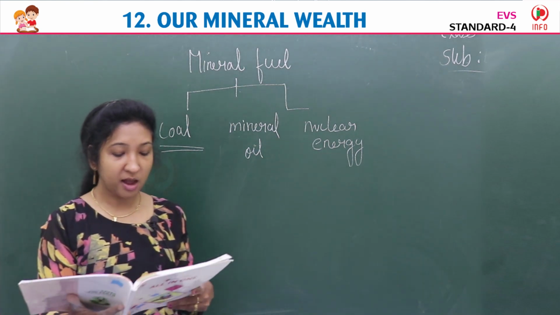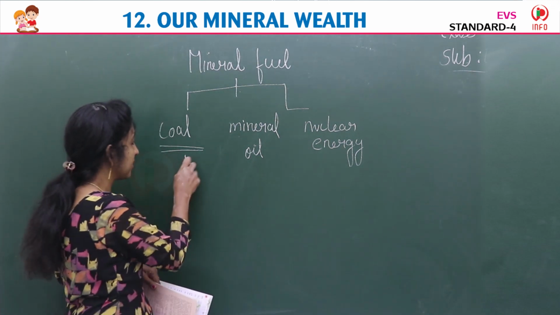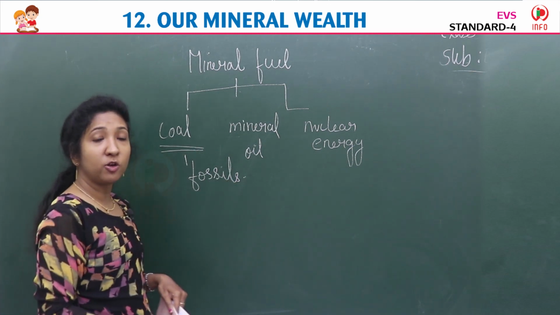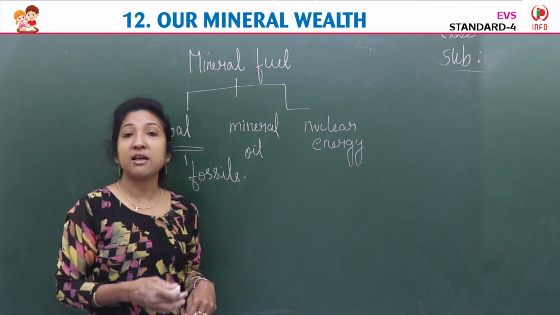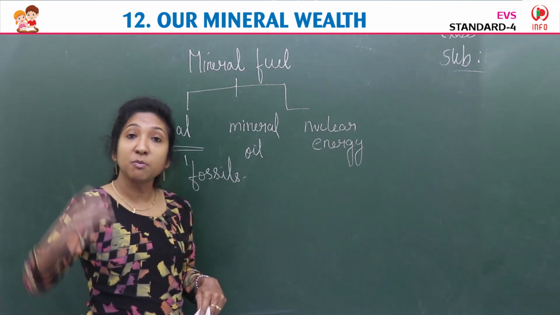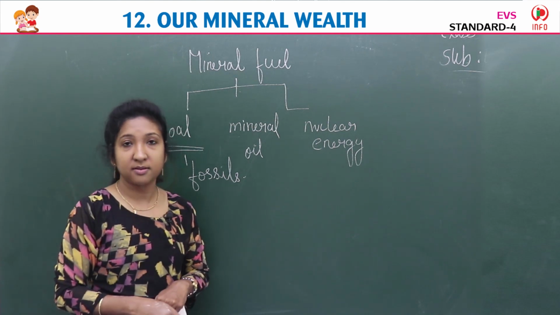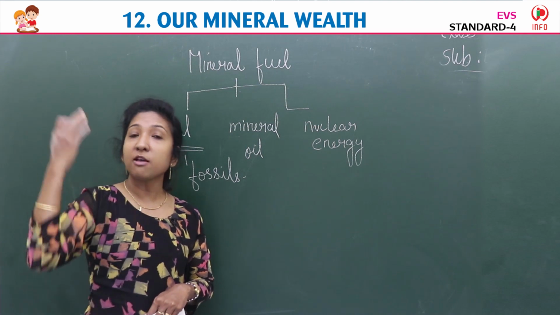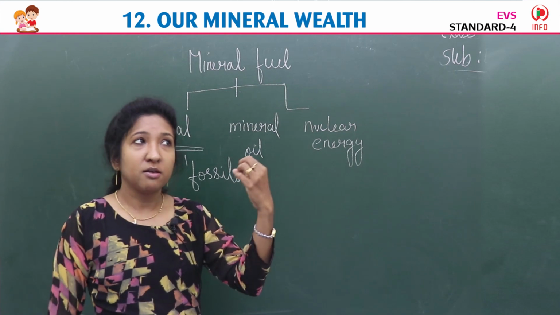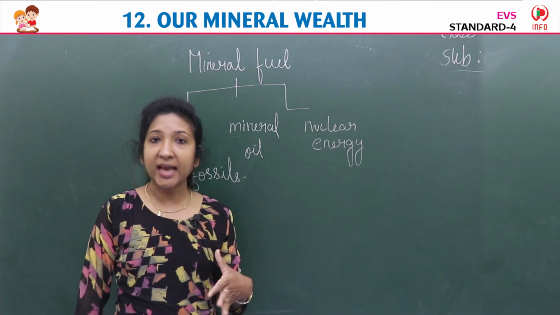Coal has been formed out of the fossils of the forest. Fossils, F-O-S-S-I-L-S. What do you mean by fossils? You know, the dead remains of plants and animals that were buried under the earth millions of years ago. It is called fossil fuels or fossils. Since millions of years ago, in the forest, many plants are there, animals are there. When they die, what happens?